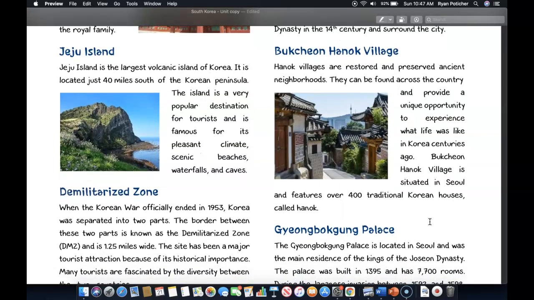Down here is Namsangol Hanok village. Hanok villages are restored and preserved ancient neighborhoods. They can be found across the country and provide a unique opportunity to experience what life was like in Korea centuries ago. Namsangol Hanok village is situated in Seoul and features over 400 traditional Korean houses called hanok.